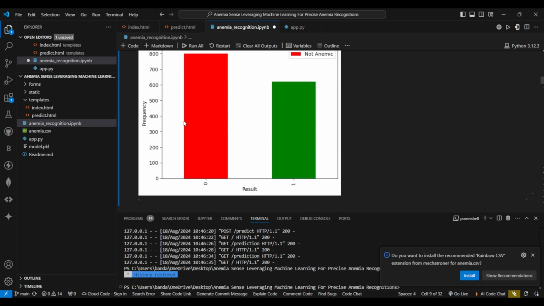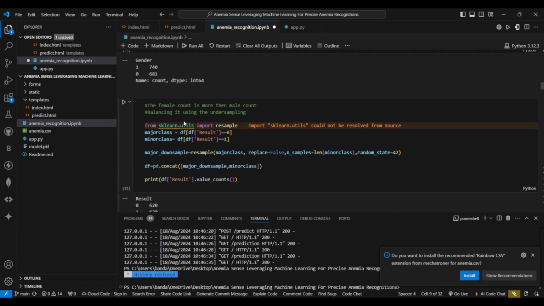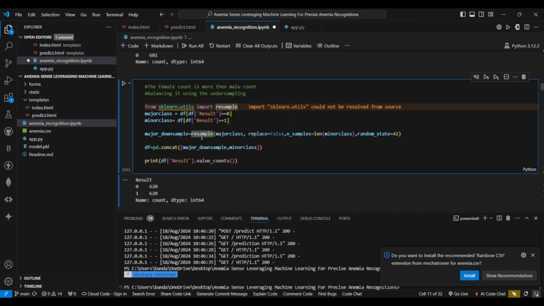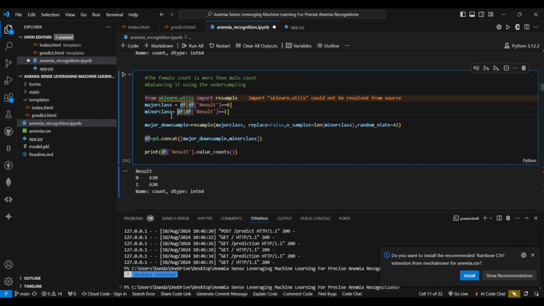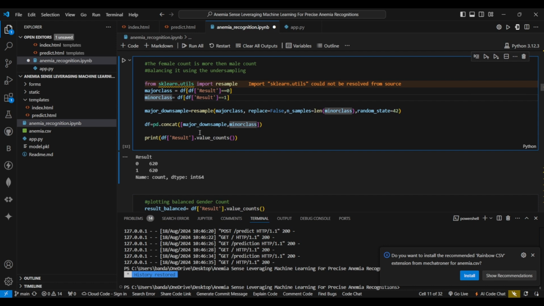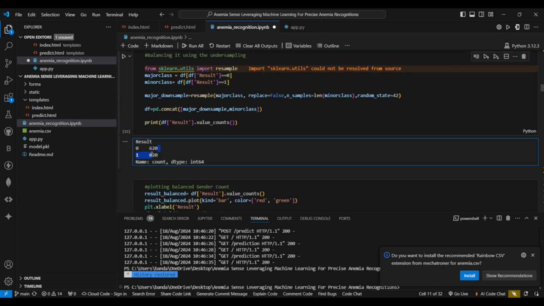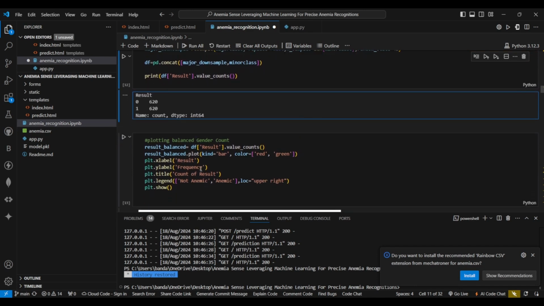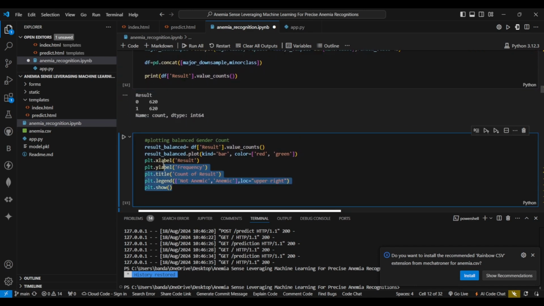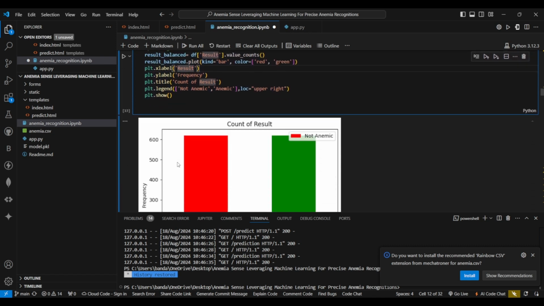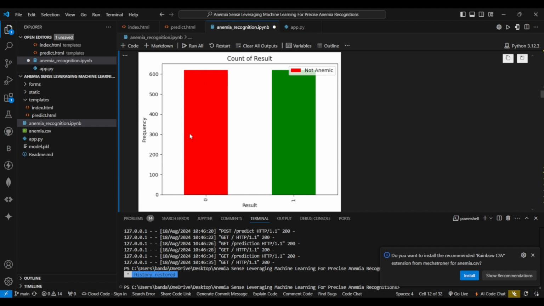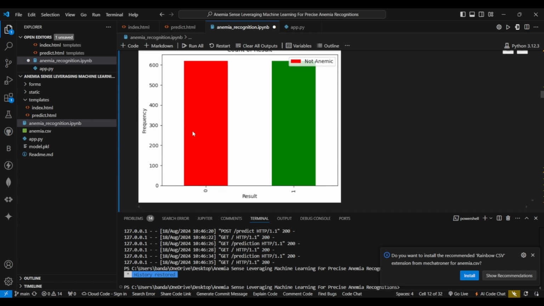So we will be discarding these imbalances, and we have used undersampling here. That is, we have considered a major class and a minor class, and we have eliminated the extra data from the major class. Now we have both of them at 620 and 620. We will be plotting the balanced result between the result section that is 0 and 1, that is not anemic and anemic. So we get that both of them have come down to 620.